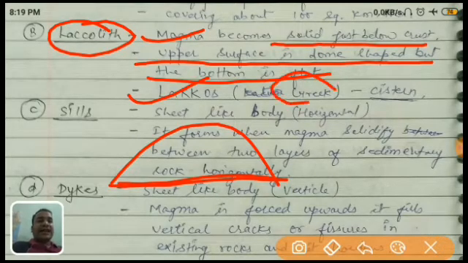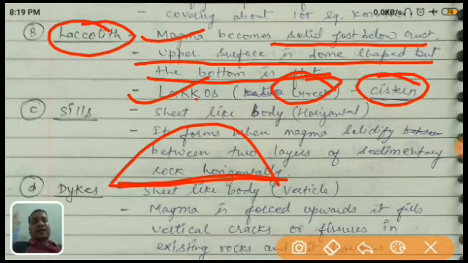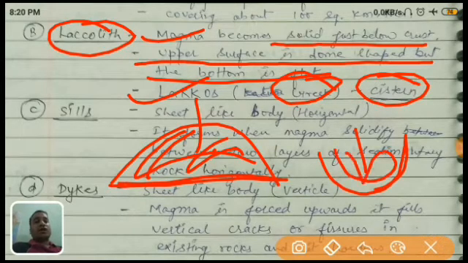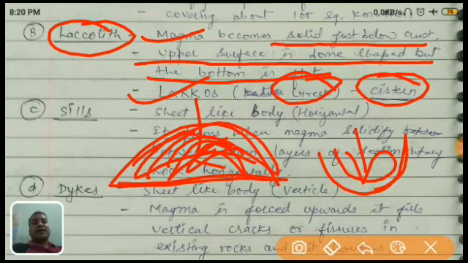Lakkos is from the Greek language. What is it? Cistern. What is a cistern? It is a hollow structure in which water can be stored, which is why it is called a cistern. Cistern means a hollow space in which we can store water. Sometimes it is also a hollow space, because the outer surface is covered but inside there is a hollow space. That's why it is Lakkos.